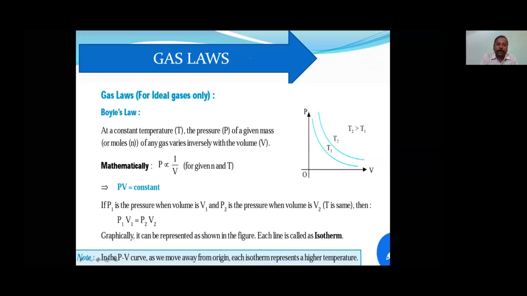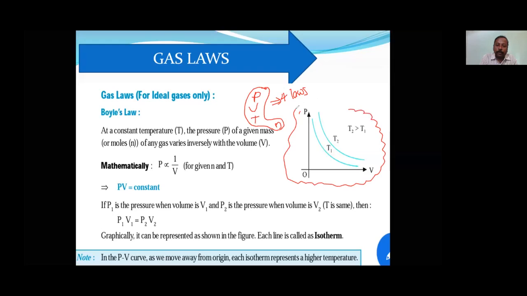Okay. So as we said, how many parameters are there? Basic parameters are three: pressure, volume, temperature, and sometimes number of moles. Okay. So four parameters. So at least how many laws should be there? Four gaseous laws must be there. So all four gaseous laws, without wasting your costly time, with the multicolored graph and simple explanation in English, we are going to finish it. Okay. So first one is Boyle's law.